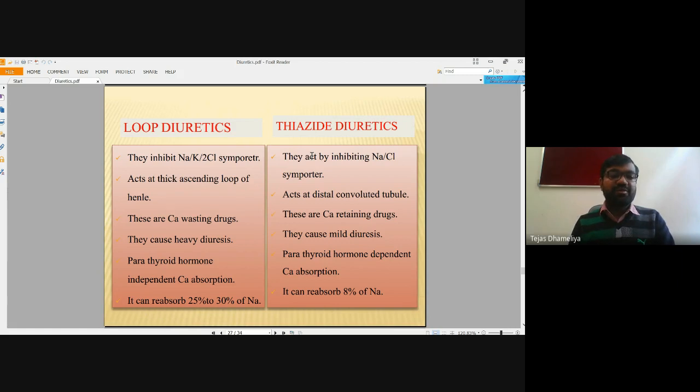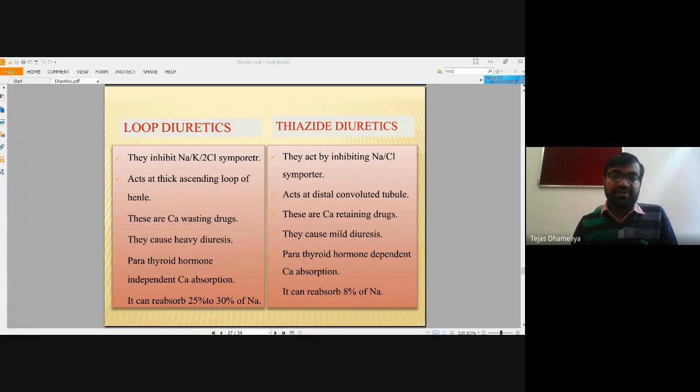Loop diuretics' calcium handling is parathyroid hormone independent, and here it is parathyroid hormone dependent. I have not discussed this, but parathyroid hormone is released from the parathyroid glands, which lie adjacent to the thyroid gland in the neck.